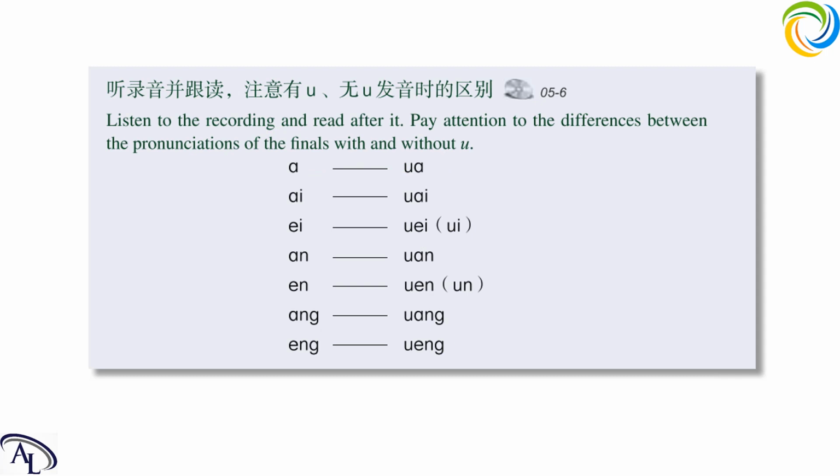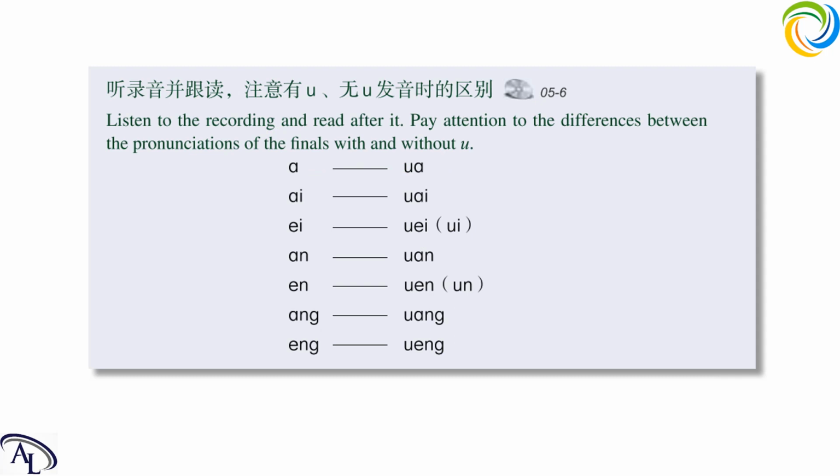Next, a, way. The pronunciation pinyin of this is actually this, but we will write it like way. Next one is an, one. Next, un, one, ang, wang, wong. So this is the u group.